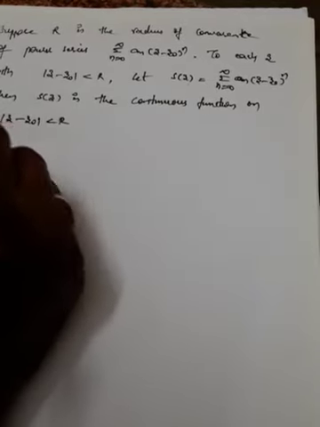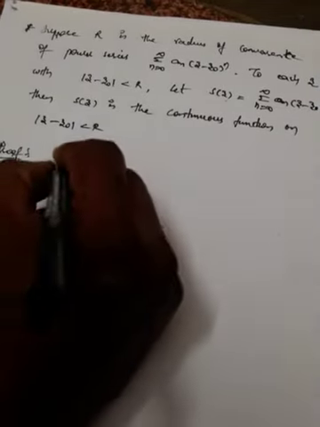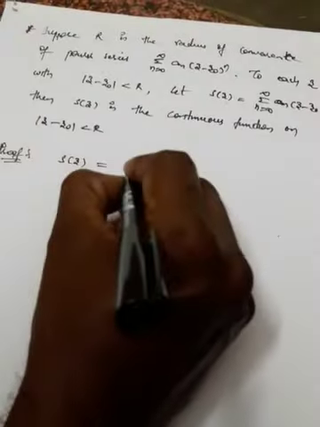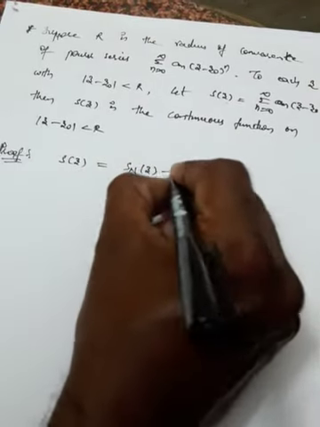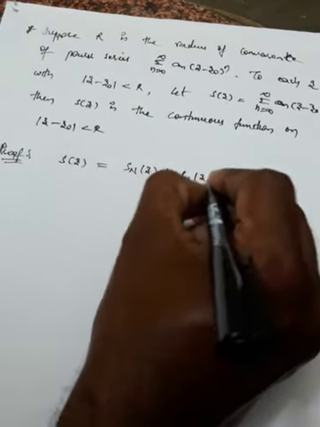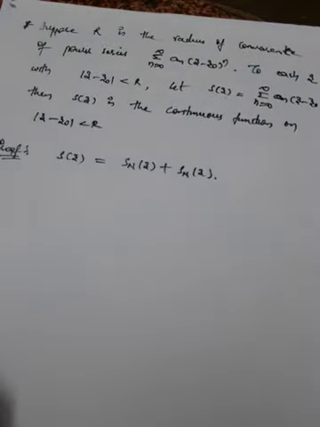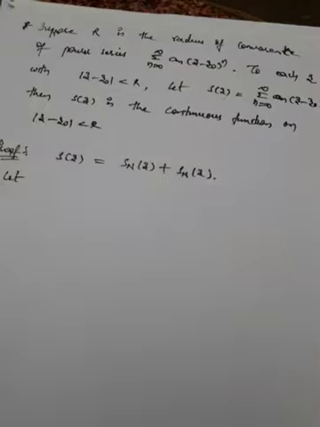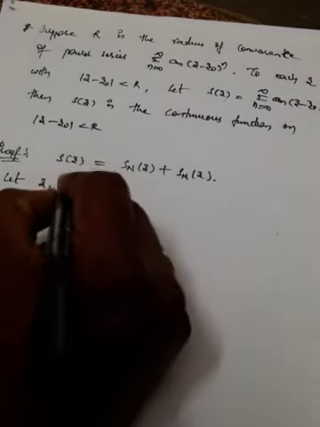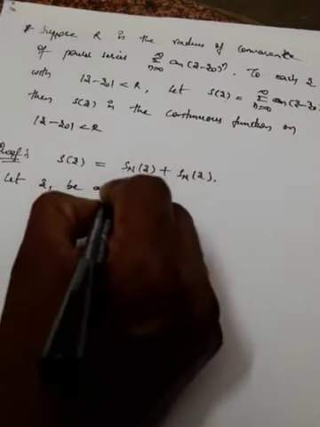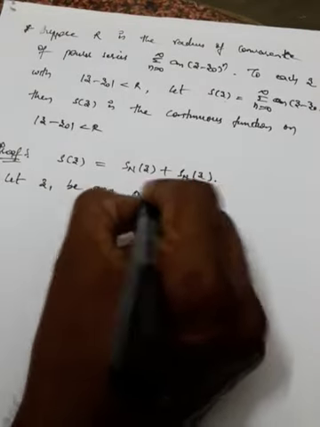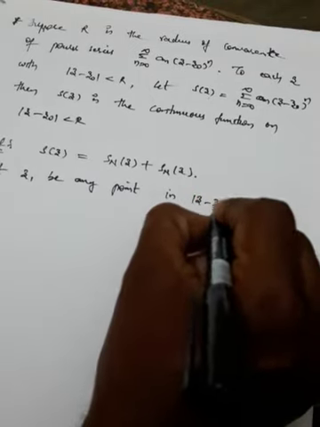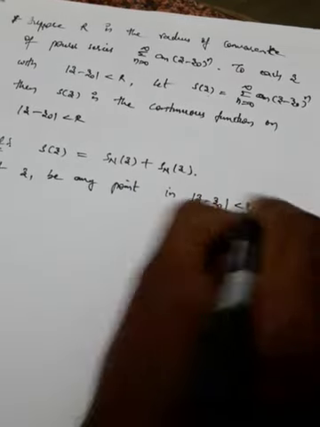Proof. Just now what we discussed: S of z is equal to Sn of z plus rho n of z. We are taking S of z as Sn of z plus rho n of z, and let z1 be any point in mod z minus z naught which is less than R.